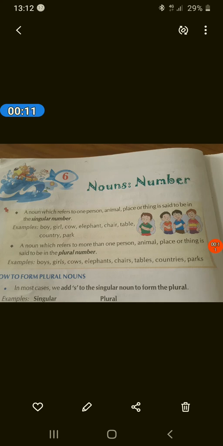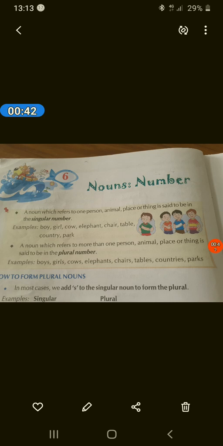Students, as we have numbers in maths, that is 1, 2, 3, 4, like that we have numbers in English grammar also. In English grammar, we have two types of number, that is singular and plural. If we have anything one, that is singular. If we have any thing or person, more than one, that is plural. So now let's start this chapter.